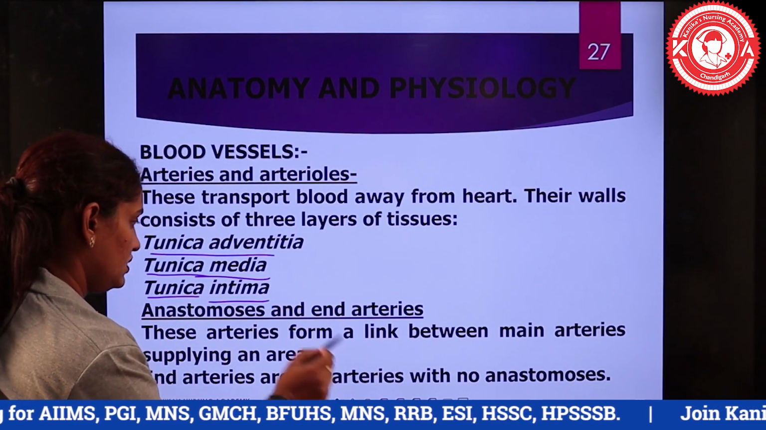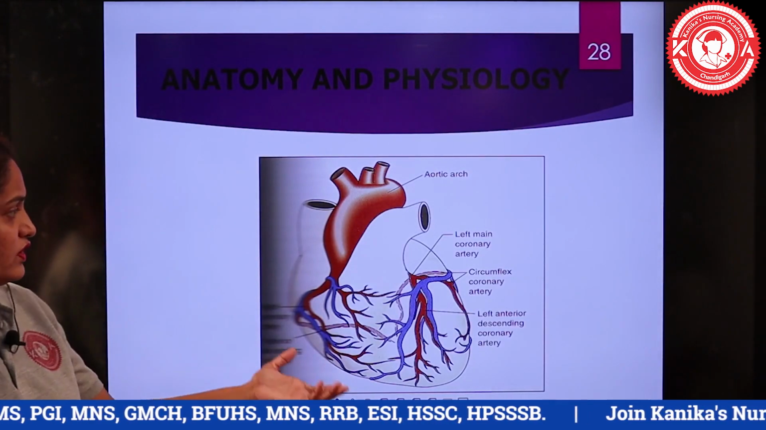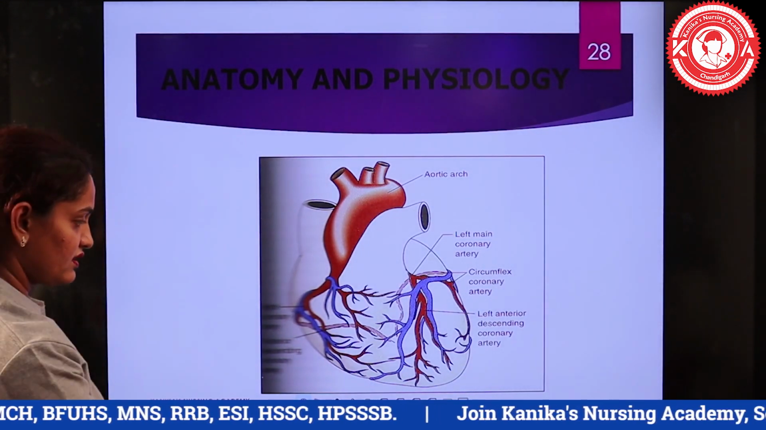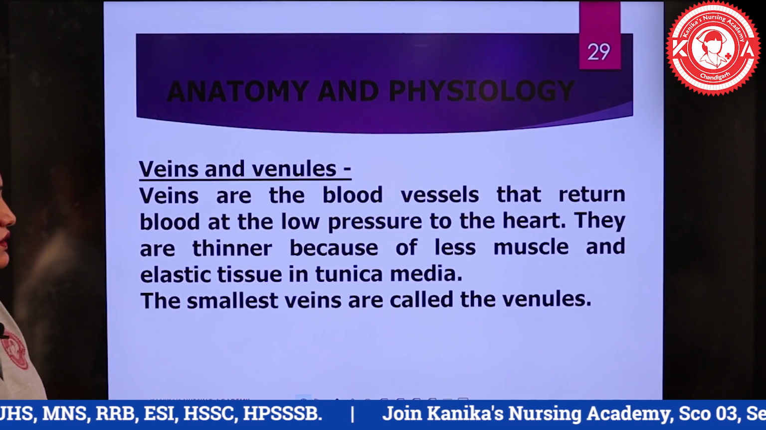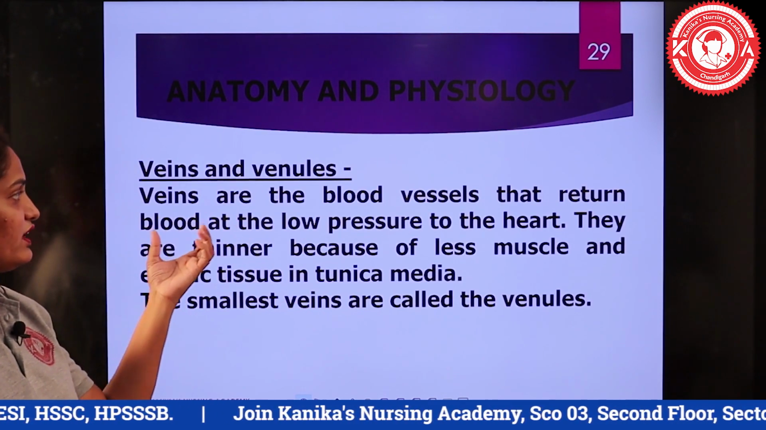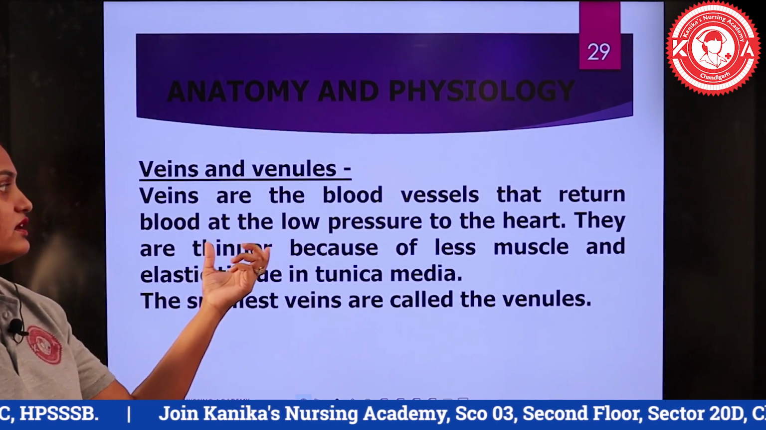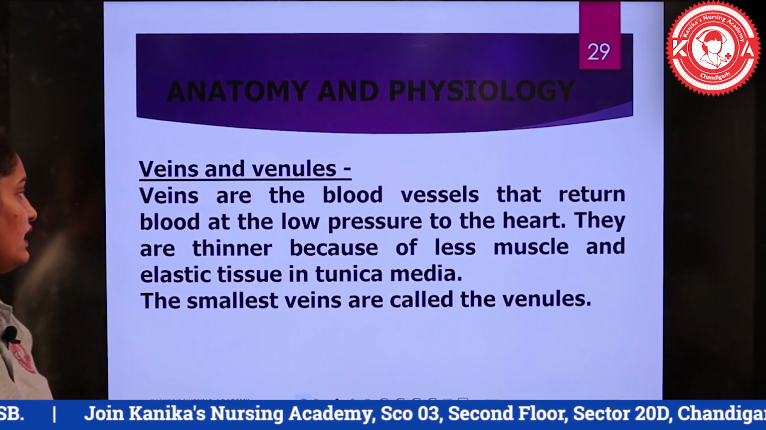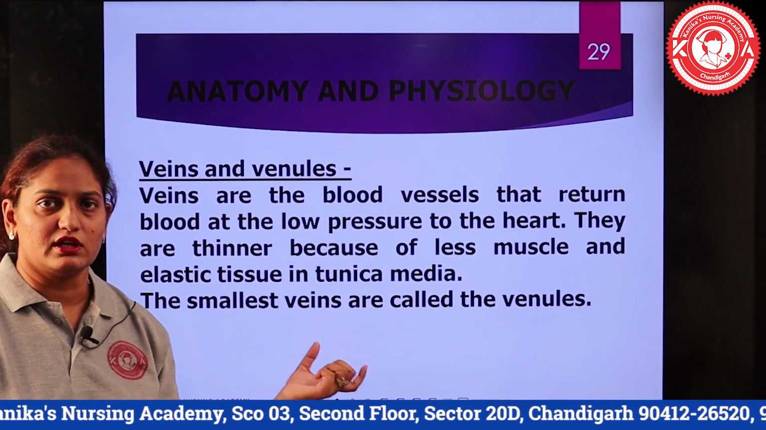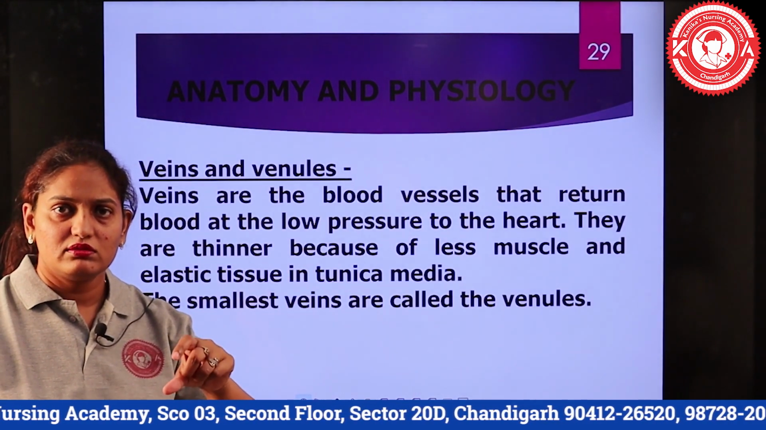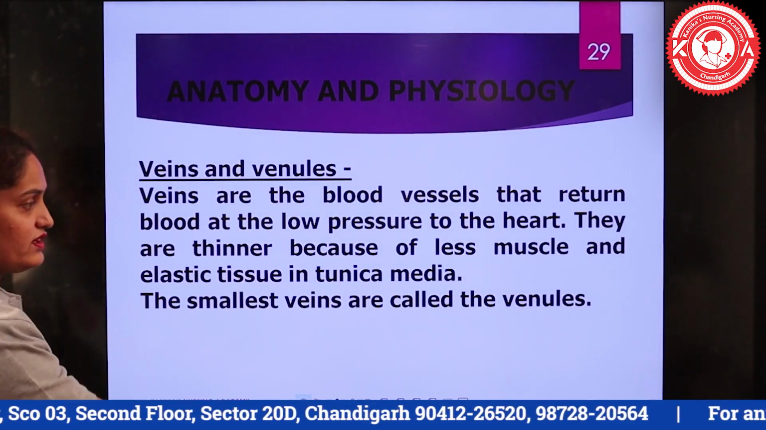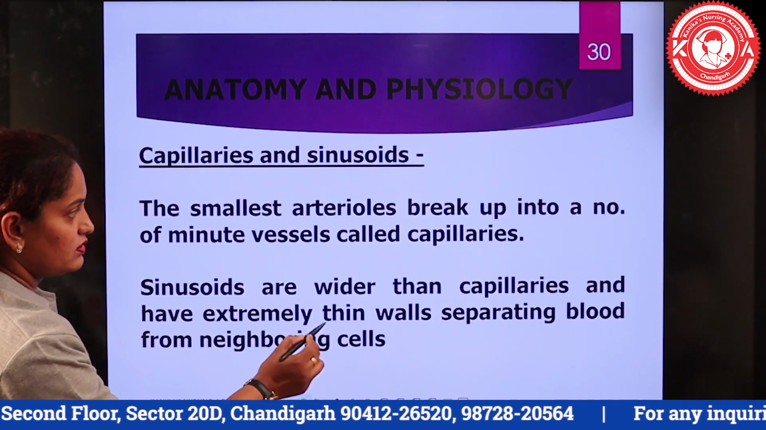Then we can see the branches of the coronary artery. Already we have discussed this. Then about the veins, we have discussed arteries and arterioles. The veins are the blood vessels that return the blood to the heart, and they are thin because of less muscle and elastic tissue in the tunica media. So veins are thin walled structures compared to the arteries, and the smallest veins are known as venules.